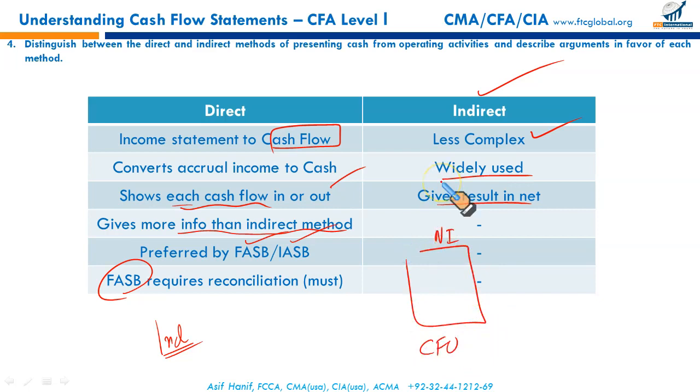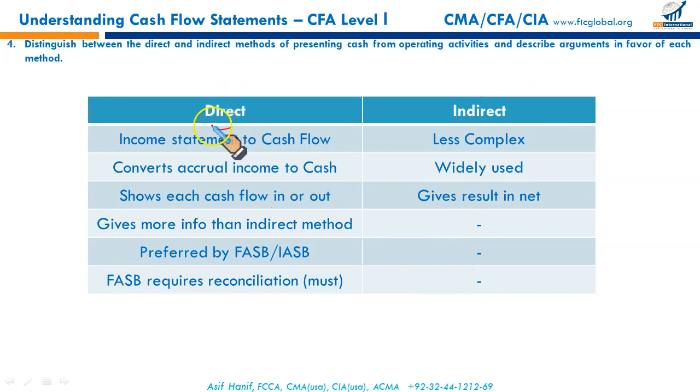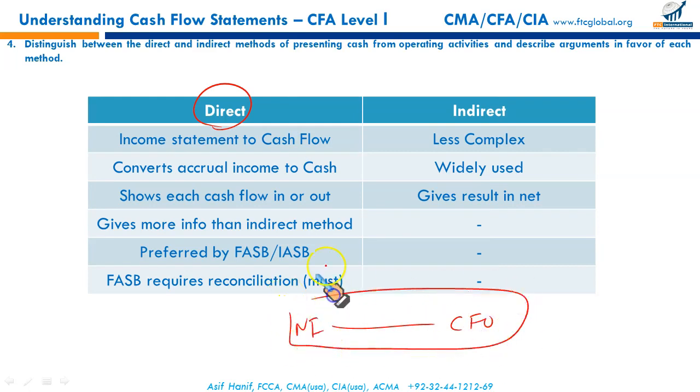That's the indirect method. That's what exactly you do in IAS 7. But if you opted for the direct method, you will have to provide a reconciliation between your net income and cash flow from operating activities, which is the indirect method.